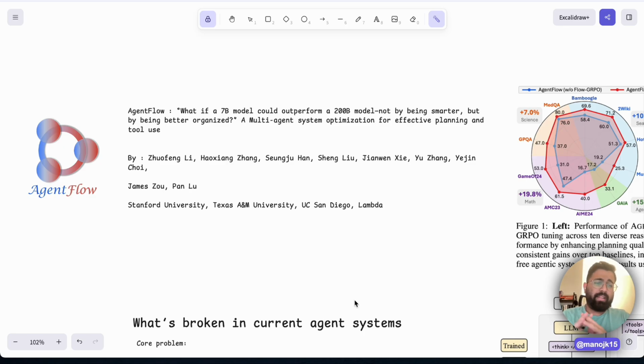Given a very simple, crude example, I would think about it as a car: you don't need to put in the best possible engine, the best possible tires, the best possible steering and brake system, etc. In the end, even if you put in an average tire, an average engine, and an average brake system, the fine tuning and coordination between all of these systems gives a lot more significant performance lift than fine tuning each and every part differently. So that's the crux of the whole paper.